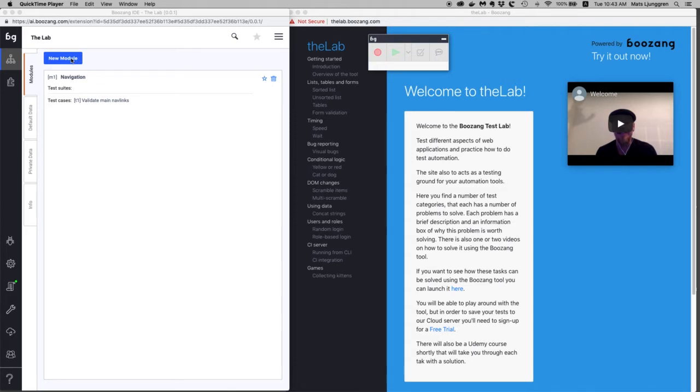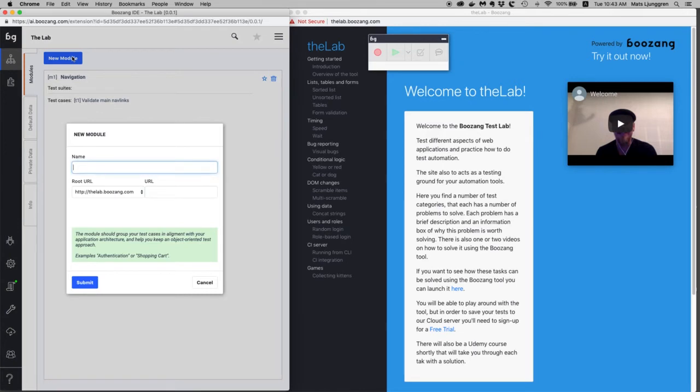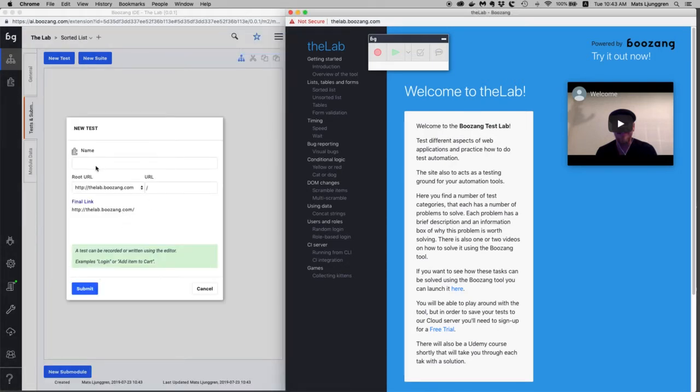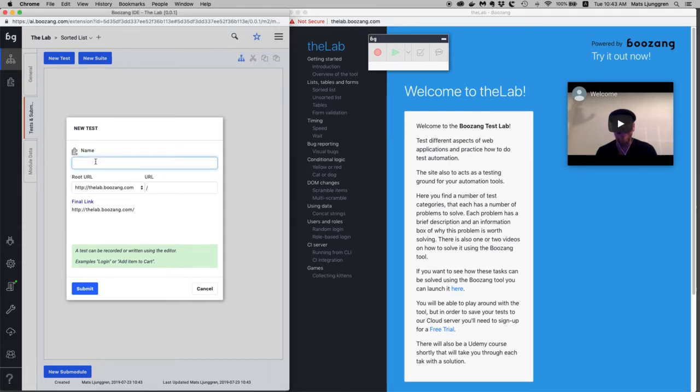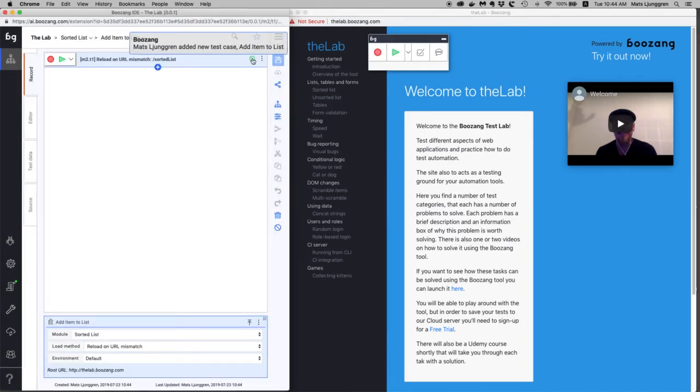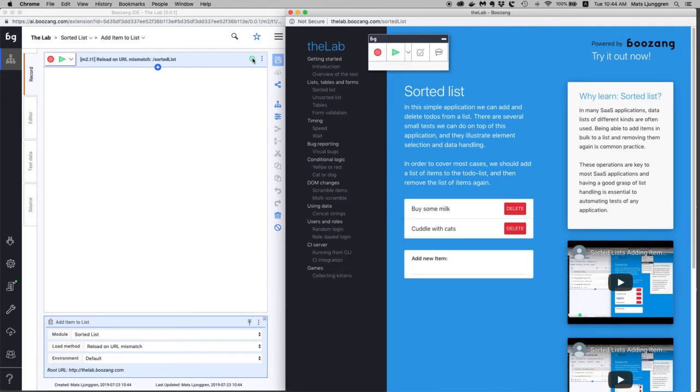So let's start by creating a first module here for sorted lists. And here, of course, I can create the module. I could put an entry level on the module level, which would be normal, but right now I'm going to do it on the test level instead. Add item to list. And here, of course, I can click into the list, but I can also put the entry URL to sorted list directly in the test. So if I do this and hit this green button, it's going to change directly into the URL, and you can see the URL is sorted list right there.